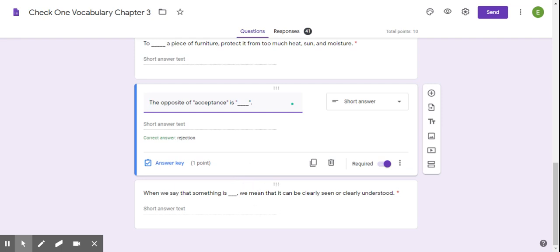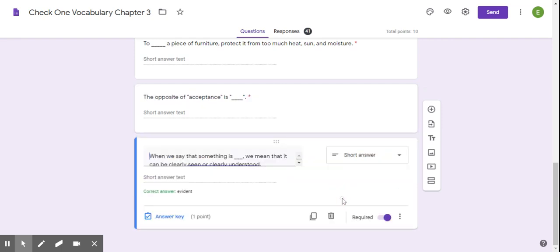And our final sentence is, when we say something that is blank, we mean it can be clearly seen and clearly understood. When we say something is evident, we mean that it's clearly seen or clearly understood. It's evident. It's clear to us.